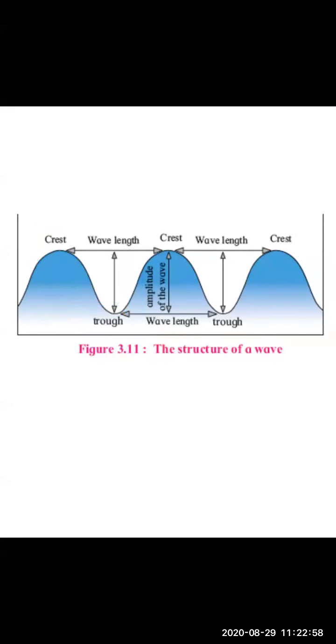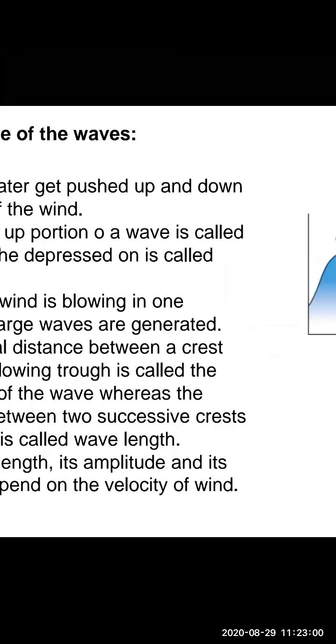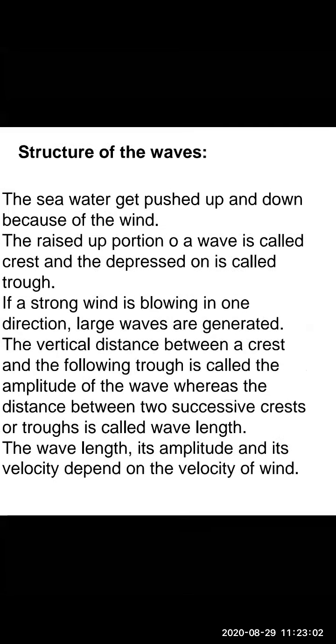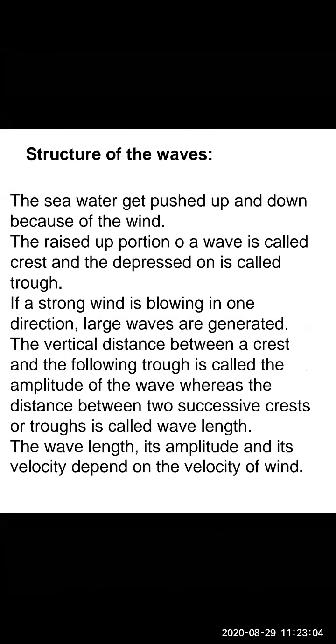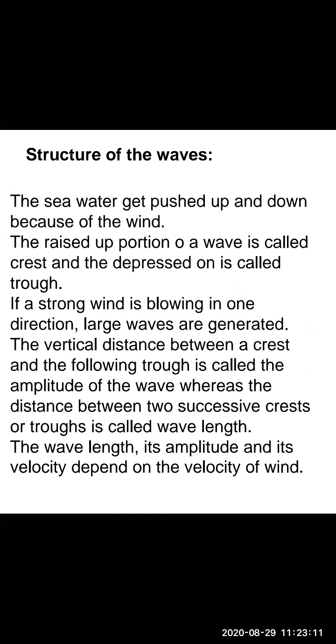Okay, children. So now here, if a strong wind is blowing in one direction, large waves are generated. Okay, children. So this is how large waves are generated when a strong wind is blowing. Okay, such waves will be generated. Okay. So the vertical distance between a crest and the following trough is called the amplitude of the wave.